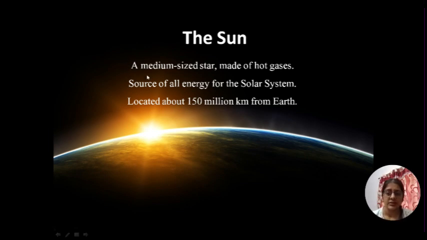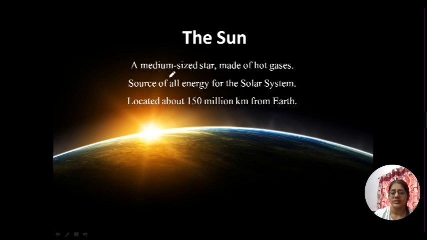What is the sun? It's a medium-sized star. It is made up of hot gases and it is the source of all energy for the solar system. And it is located about 150 million kilometers from Earth. And do you know how much time it takes for the light to travel from the sun to Earth? It takes 8 minutes. It's just a trivia for you all.